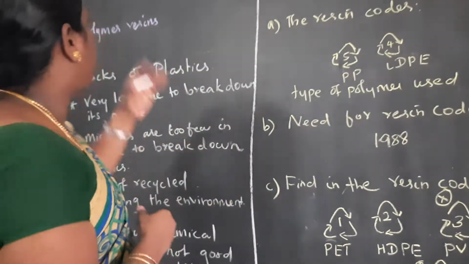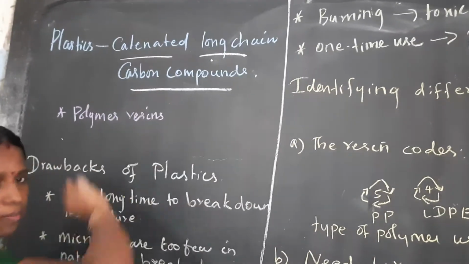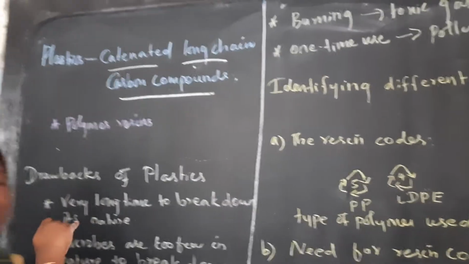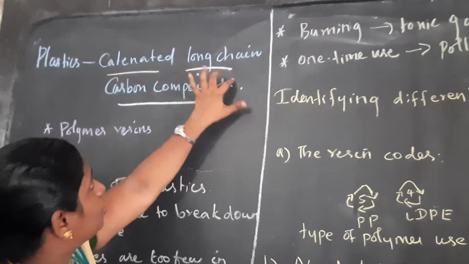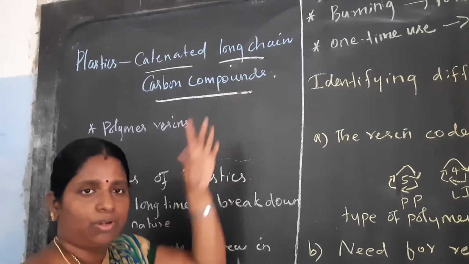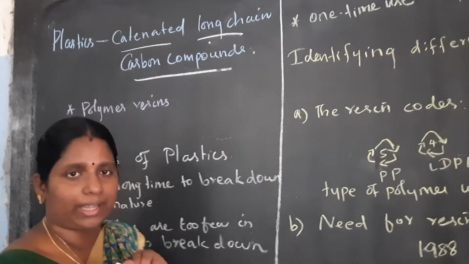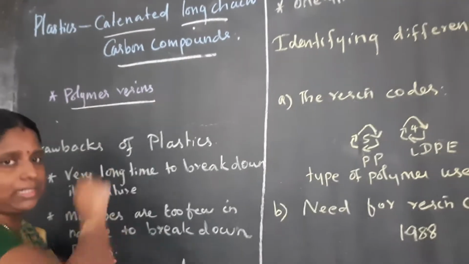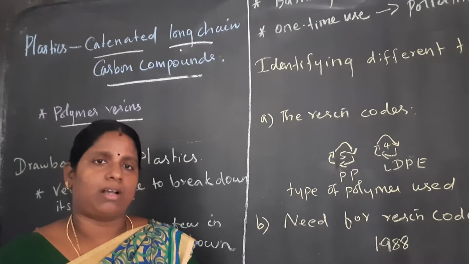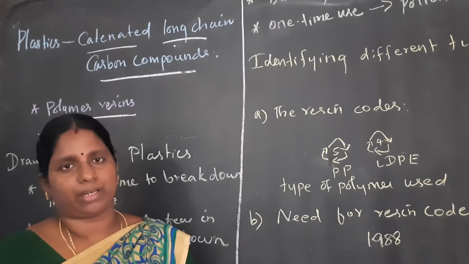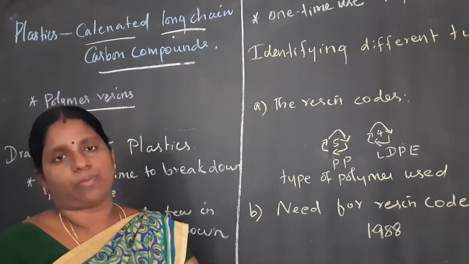First, plastics are catenated long chain carbon compounds. So plastic is produced by using catenated long chain carbon compounds. Plastics contain long catenated carbon compounds, which we call polymer resins. Most plastics are produced by using these polymer resins. What is the meaning of polymer resin? It contains catenated carbon compounds.